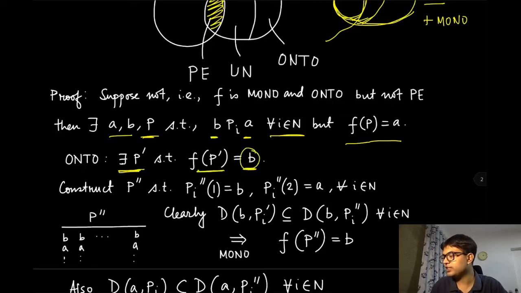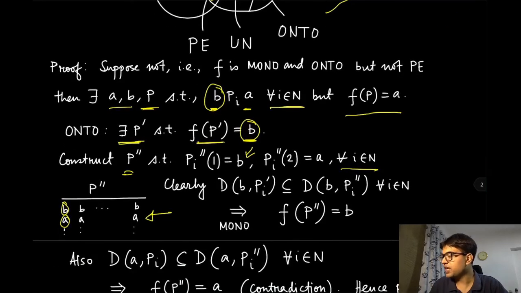So we have selectively chosen this B. This B is the same B which actually Pareto dominates A. Now we are going to do a very similar trick, constructing this Pi double prime, where we have chosen for all the players the topmost alternative to be B, and the second topmost to be A, and this is true for all the agents here. So this looks like this figure here.